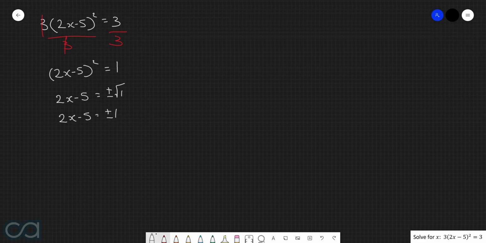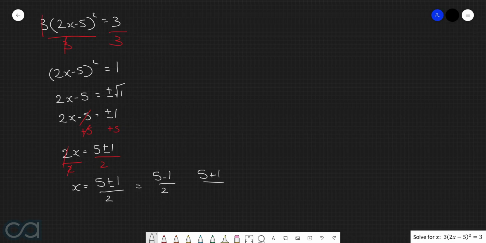Now we want to get this x all by itself. First things first, we can add 5 to both sides. This cancels with this. So now we have 2x is equal to 5 plus minus 1. And then we can divide through by 2. This cancels with that. And so then we have x is equal to 5 plus minus 1 over 2. Or in other words, 5 take 1 over 2 and 5 plus 1 over 2, which simplify down to 2 and 3.